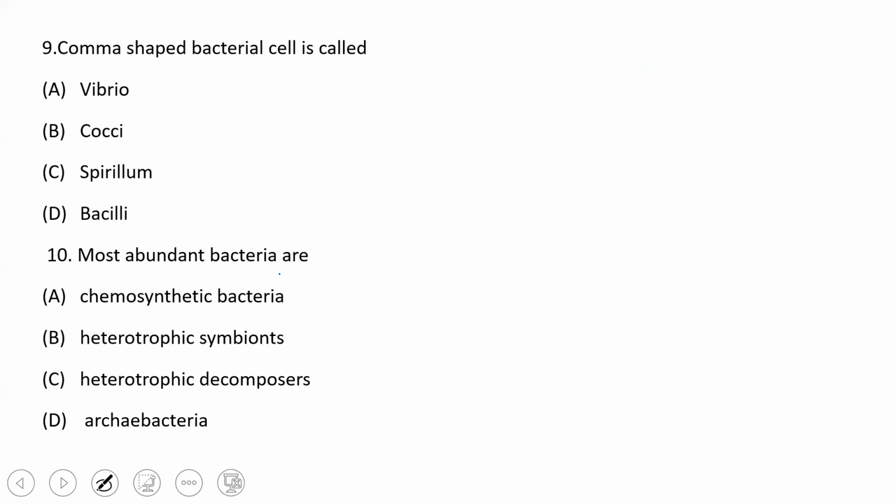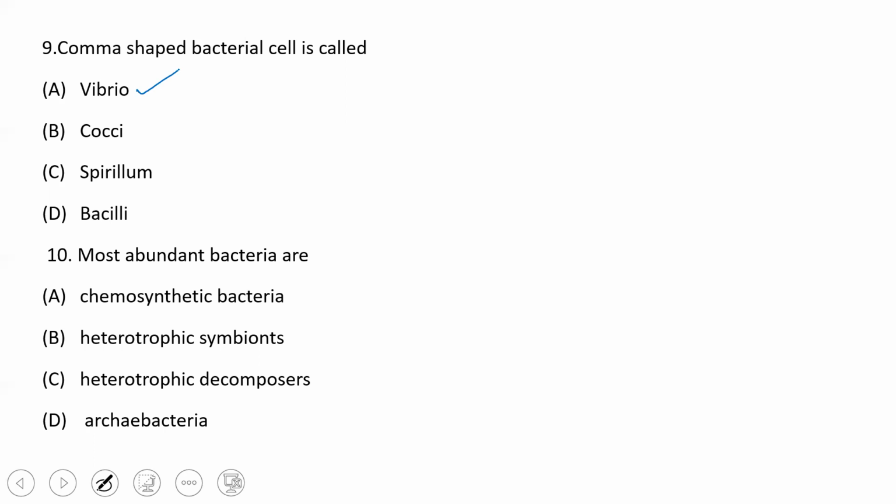Comma-shaped bacterial cell is called as what? We know that Vibrio is called a comma-shaped bacterial cell. Cocci is spherical. Spirillum is spiral. Bacilli is rod-shaped. So henceforth, comma-shaped bacterial cell is called Vibrio.